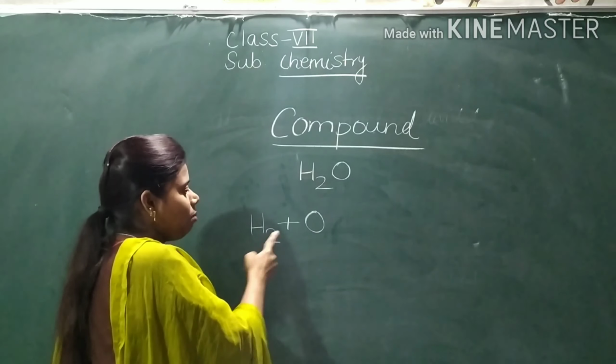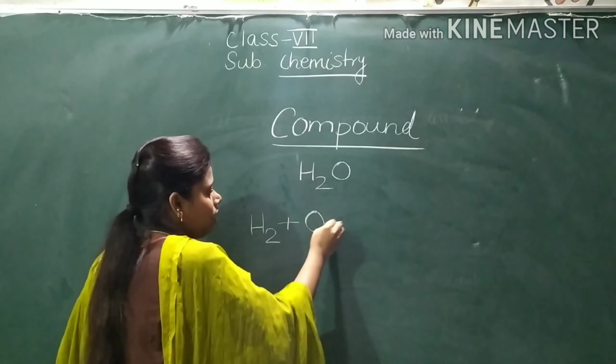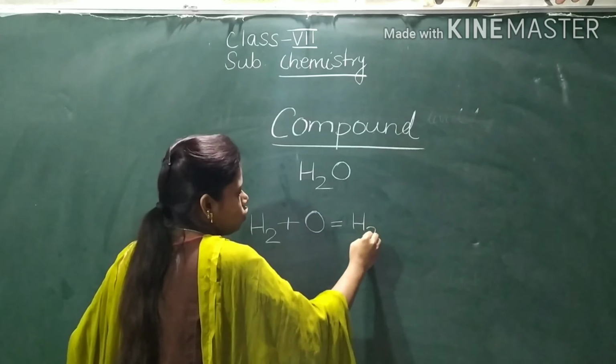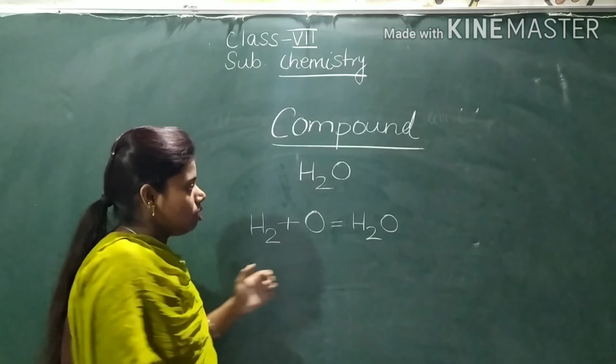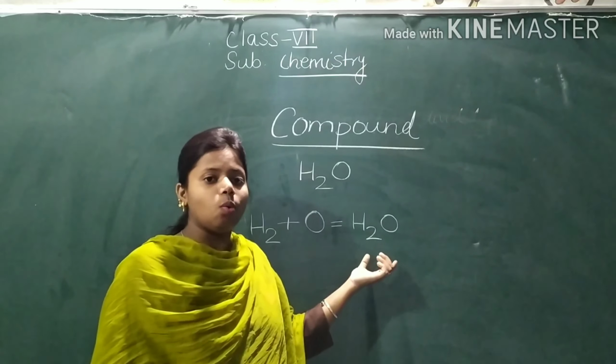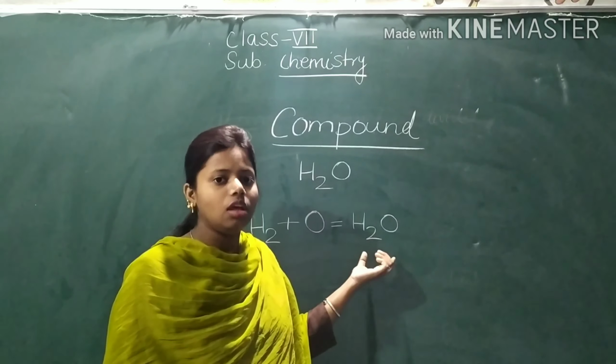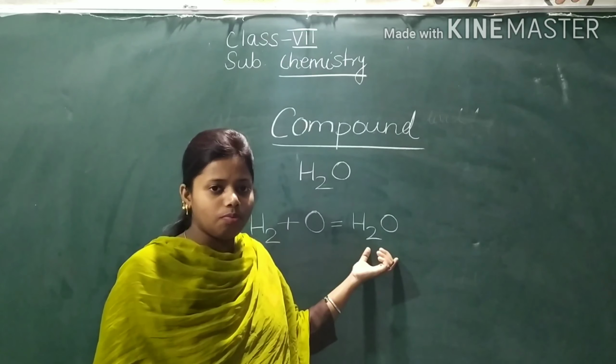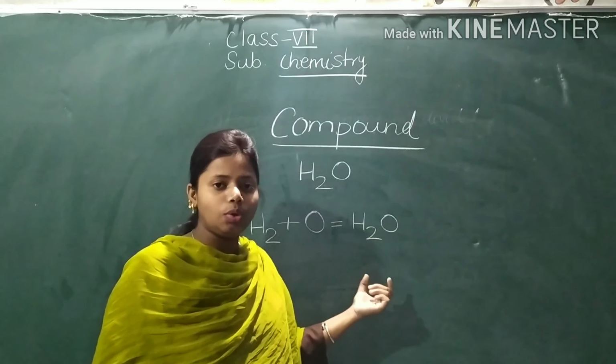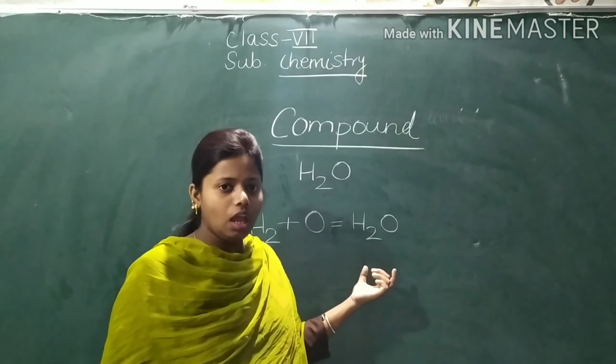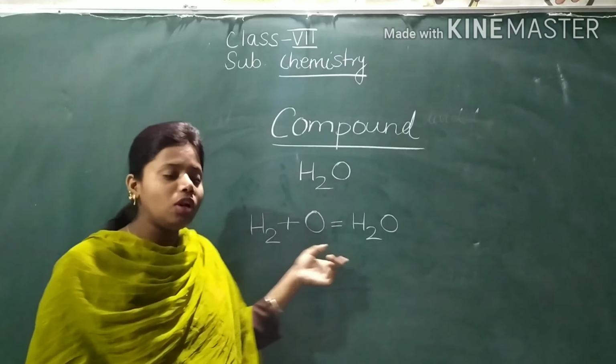So this is one element, this is the other element. When they combine together, they form H2O, and this is a compound, a water molecule. This is a water molecule, H2O. When two elements combine together, they form a compound. And this water molecule consists of two atoms of hydrogen.